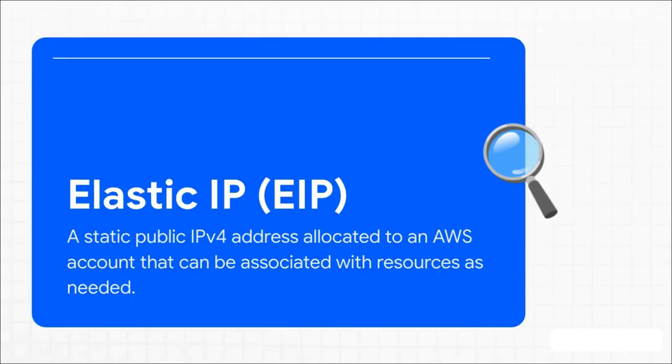So, what exactly is an Elastic IP? Well, it's basically a public IPv4 address that belongs to you inside your AWS account. It's not permanently glued to anyone's server. The permanent mailing address analogy is perfect here. You can move from house to house, but your mail always goes to that one address. You just tell the post office where to forward it. Same deal here. The IP stays the same. You just point it to your new server.